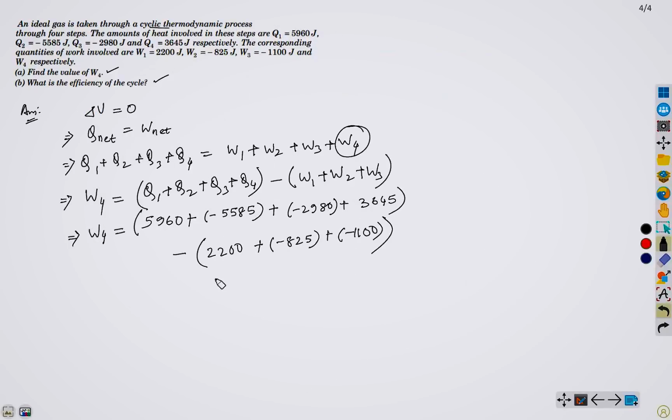So simplifying, we obtain W4 equals 765 joule.